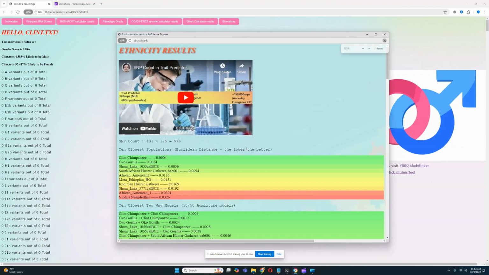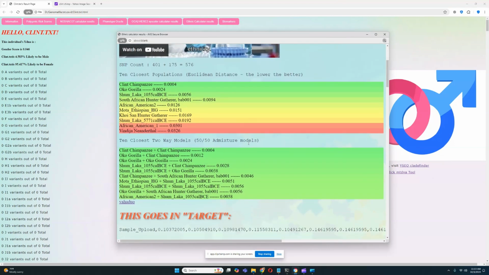And we will see, I'm going to zoom in, right? We're going to see that the closest thing he scores is to himself, Clint Chimp, at a distance of 0.004. You might be asking yourself, why is the distance not 0, right? Shouldn't it be 0? Well, the reason it's not 0 is because I actually made the oracle before I finished working on the entirety of the calculator.